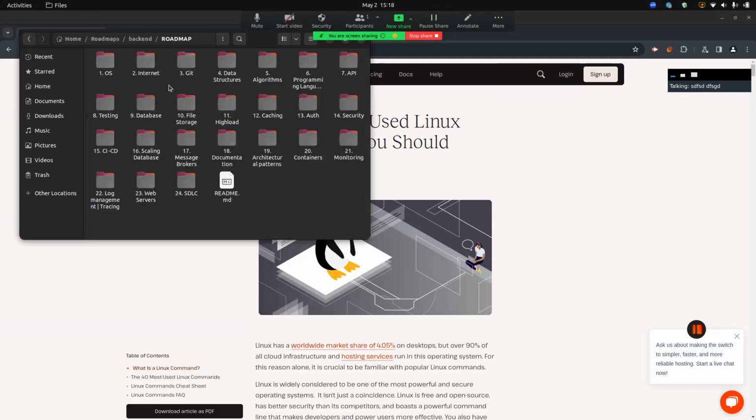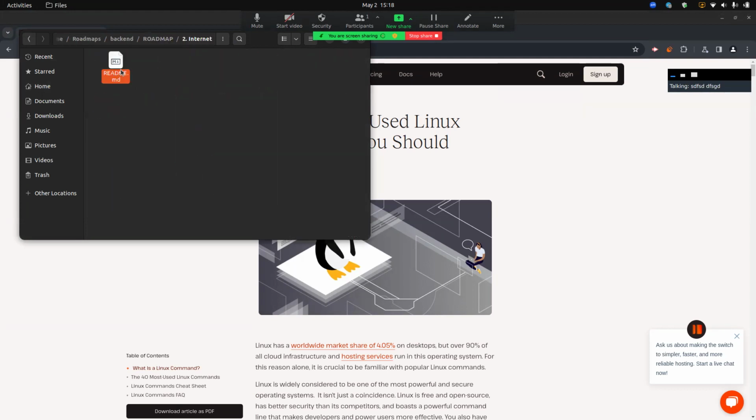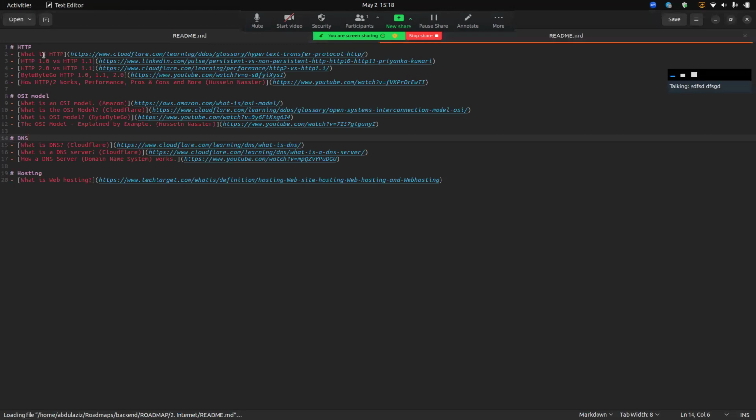The next lesson is about the internet, and we are going to talk about what HTTP is, its versions and the differences between them, and then the OSI model, DNS, hosting, and like that.